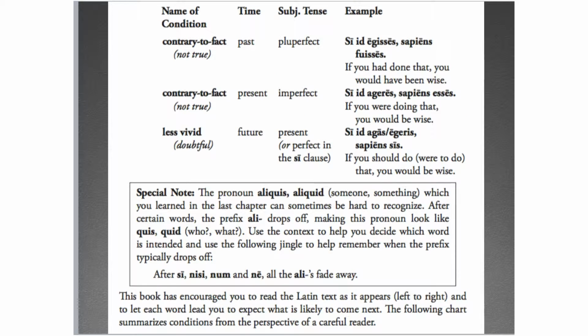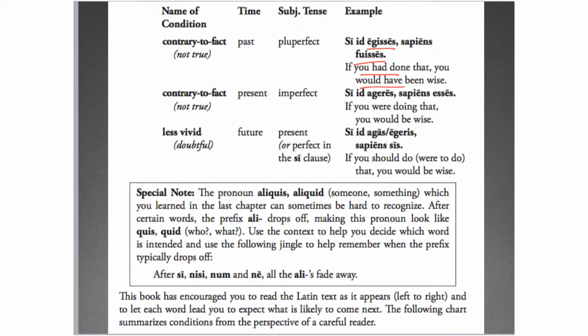These are the subjunctive conditionals. And then, as I said, this is the one to watch out for, the double pluperfect subjunctive. If you had, you would have been. But otherwise, as I said, they are pretty much translated the way they look.